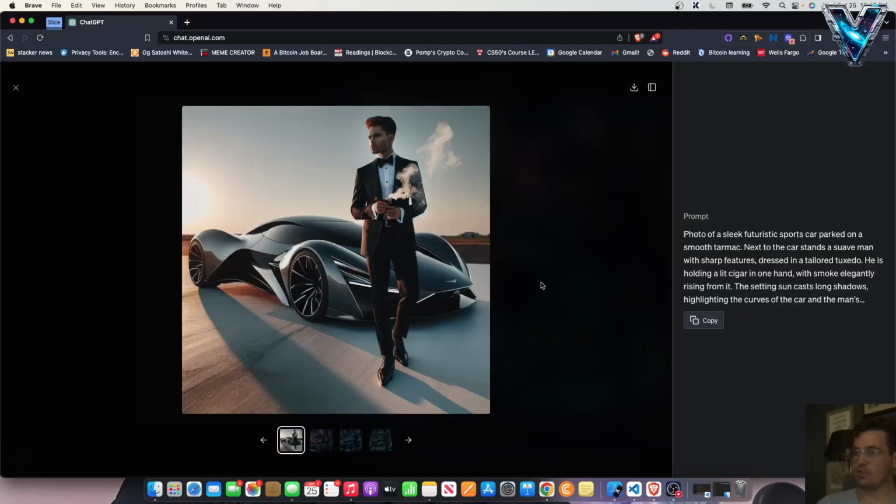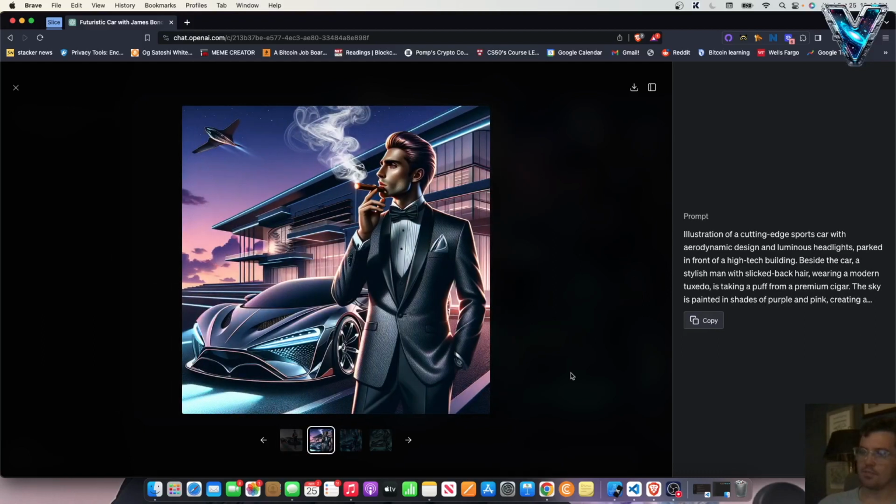Photo of a sleek, futuristic sports car parked on a smooth tarmac. Next to the car stands a suave man with sharp features, dressed in a tailored tuxedo. He is holding a lit cigar in one hand with smoke elegantly rising from it. The setting sun casts long shadows, highlighting the curve of the car and the man's. And it goes on, the prompt, obviously. But, man, that looks sleek.